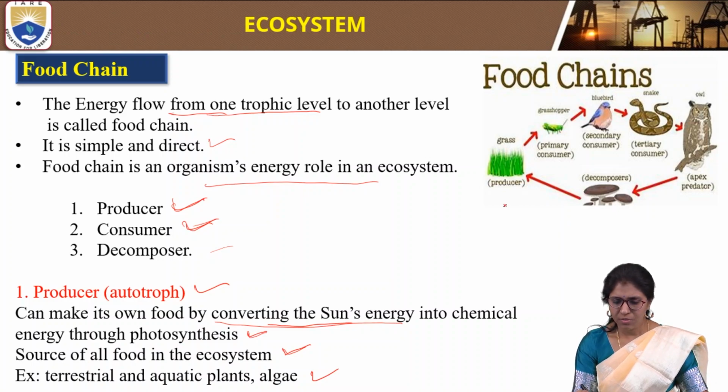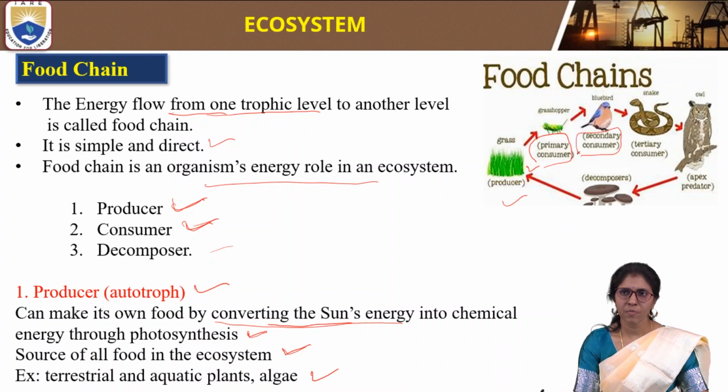If we see the diagram, the producer is grass. This is consumed by the primary consumer like grasshopper. This primary consumer is consumed by the secondary consumer like birds. These birds are consumed by tertiary consumers like a snake and others, and this is consumed by a predator.